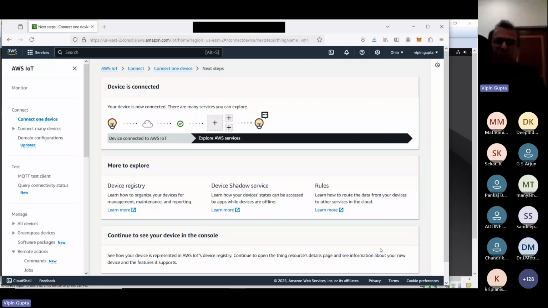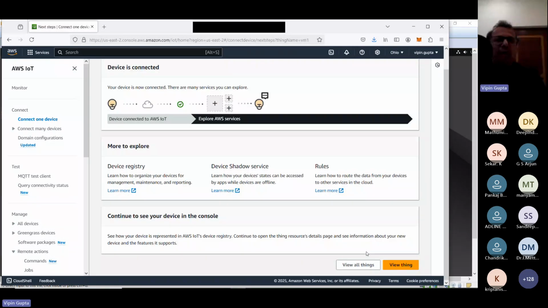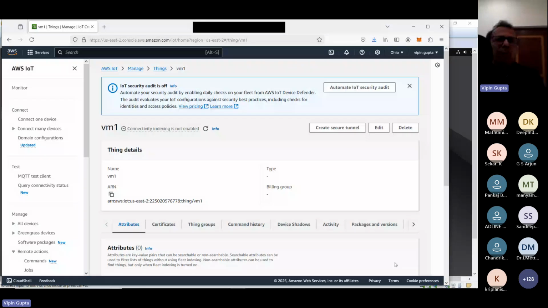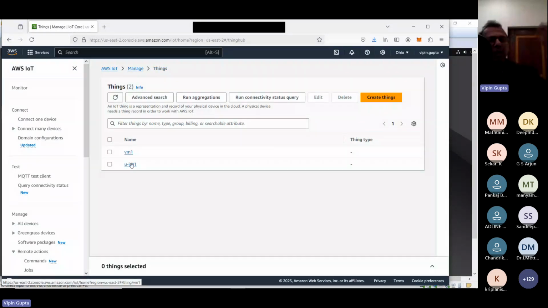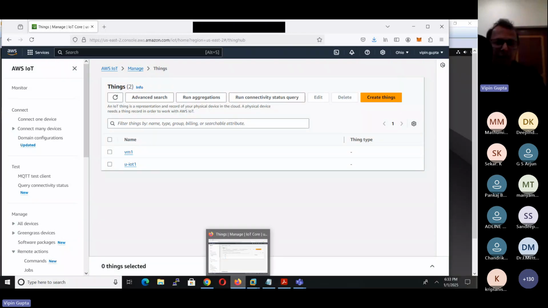Now what will happen? We can view that thing. In my case, when I go to the things, this VM1 is there, one thing I already created. So the first thing that we address is, when we are using the cloud solution, what is going to happen? It will use the individual certificates.